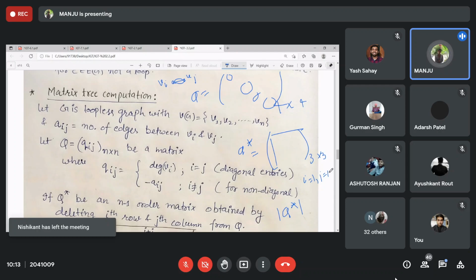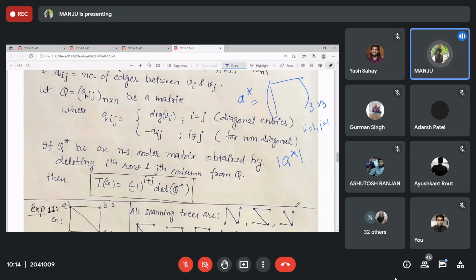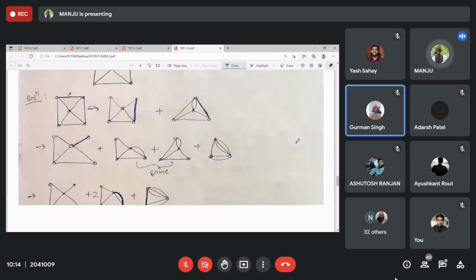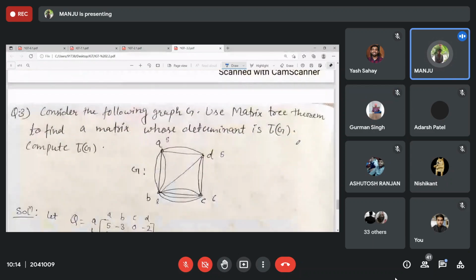So minus 1 raised to power 1 plus 1 will give you just 1. Finally, the determinant of Q star is your number of spanning trees for that graph. Clear? Yes, ma'am. Exactly, if I show you where the question is, this one, right? Yes, yes.